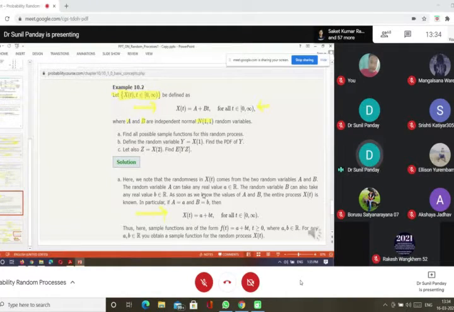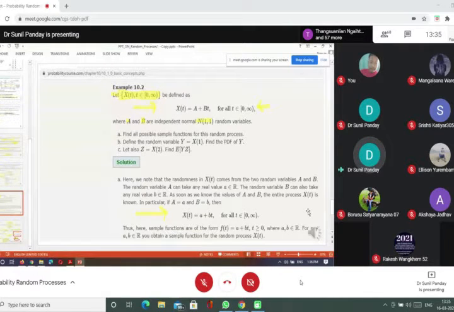So the sample points here are a comma b. If we have two random variables capital A and capital B, we have sample points like a comma b. And for a comma b, we have the value xt equals a plus bt for all t. So in general, you choose any two points small a, small b, then you will get this kind of function.